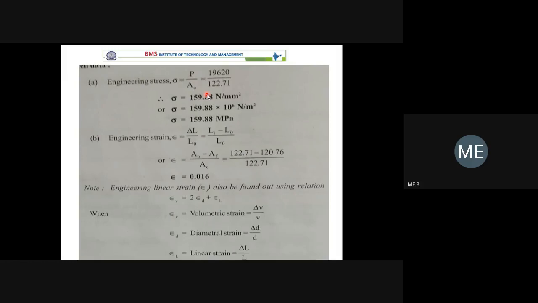But you have to find out strain also. In most problems you express strain in terms of change in length divided by original length. But here the change in length and original length are not given. Hence, area we already have. From the area we can find out the strain. The strain is equal to change in area divided by original cross section area.